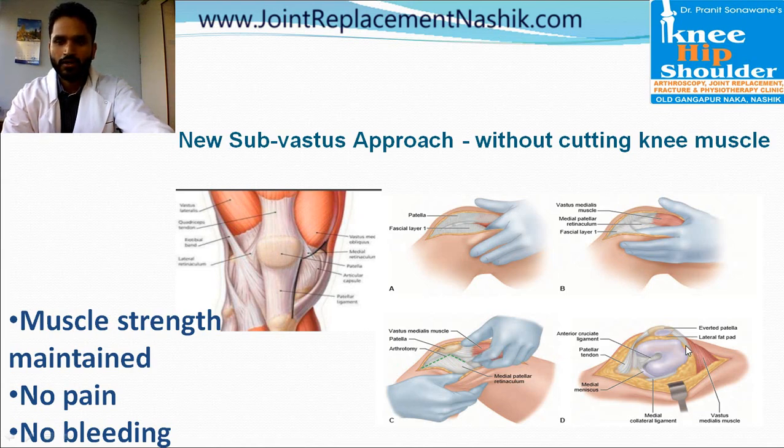And after reflecting the vastus muscle in an intact manner away from the knee, the replacement surgery can be performed. So due to keeping this muscle intact, muscle strength is maintained, there is no pain, there is no bleeding, and it helps in very fast rehabilitation of the patient.